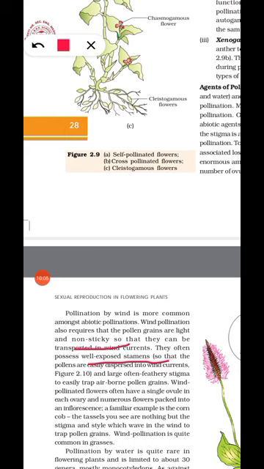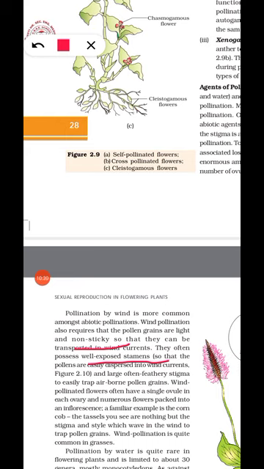And then feathery stigma, so that the stigma can easily trap the pollen grains. Usually they have a single ovule in each ovary and numerous flowers forming an inflorescence. You have learned about inflorescence, isn't it?